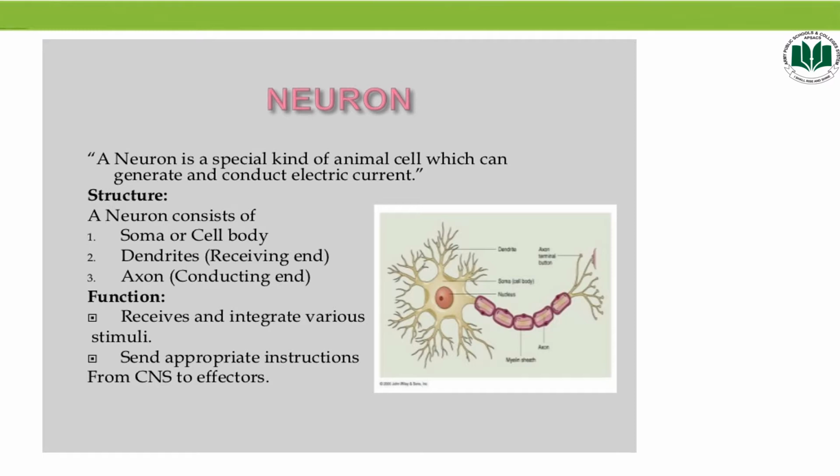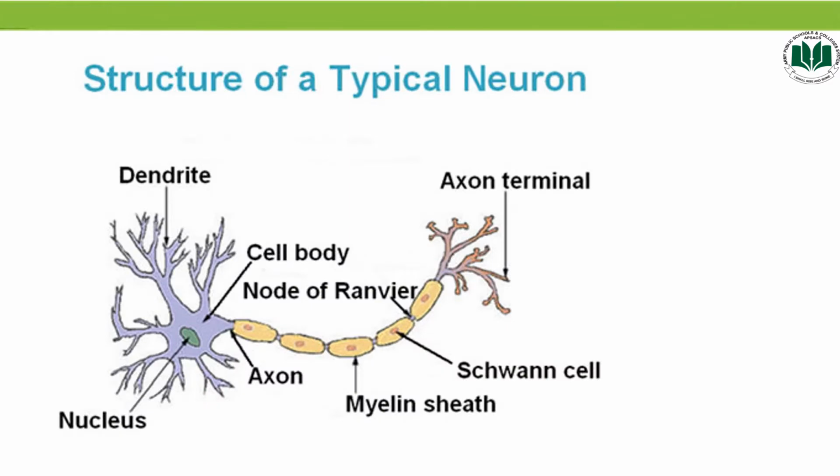Basically, it is involved in communication by receiving stimuli, integrating various stimuli, and sending appropriate instruction from the CNS to some of the effector organs like muscles and glands. In order to understand the way of generating electric signals, let us study its structure first. Okay students, this is the structure of a typical neuron.